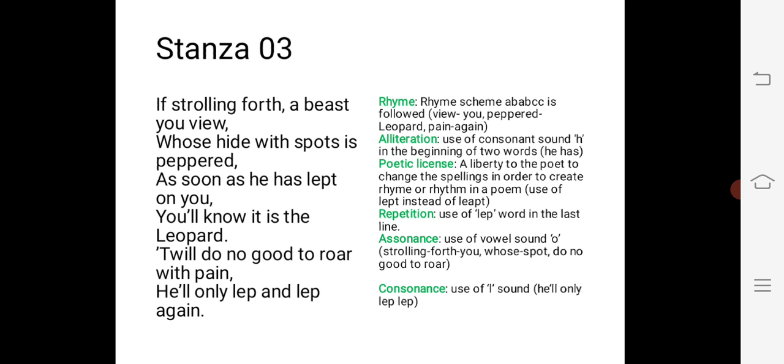Now we move towards the next, third stanza. If strolling forth, strolling here means walking, forth here means forward. A beast you view, you will notice a beast whose hide with spots is peppered. Peppered here you see, hide here means skin of animal, whose hide with spots, dots is peppered.